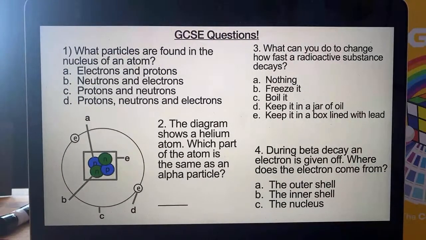What particles are found in the nucleus of an atom? Is it electrons and protons, neutrons and electrons, protons and neutrons, or protons, neutrons and electrons?